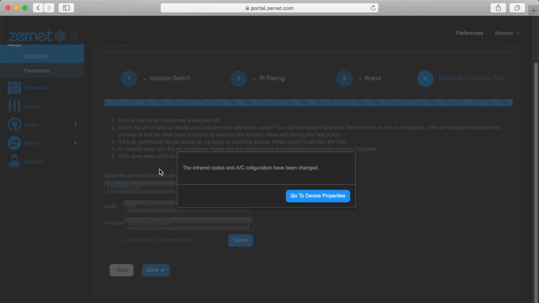When you see this success message and the controller LCD goes back to the last settings, this means you have successfully reconfigured your infrared codes for your new air conditioner. Click on Go to Device Properties and you can see that the AC model is now changed.